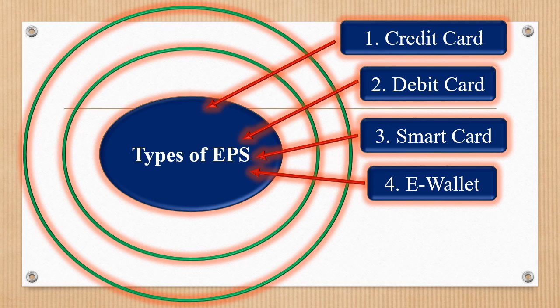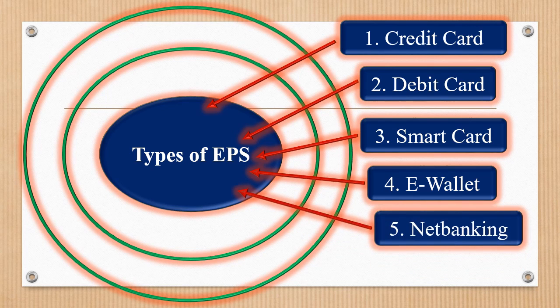Okay. Next is net banking. It means internet banking. E-banking is a facility offered by banks and financial institutions that allows customers to use banking services over the internet.